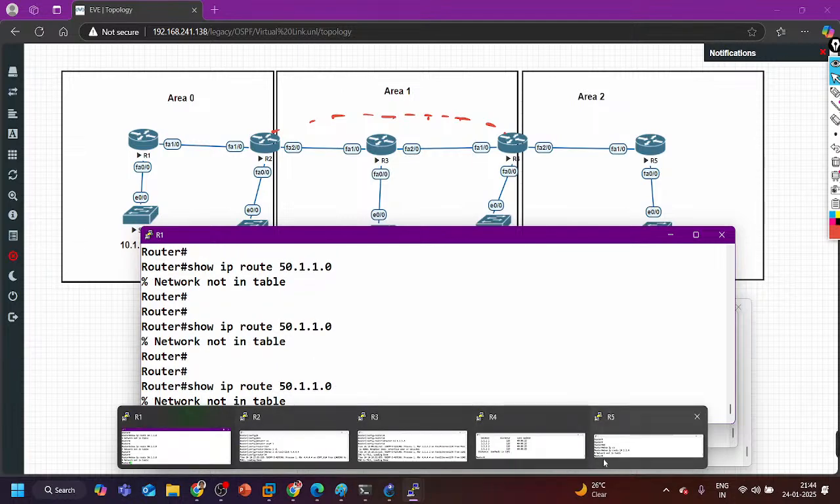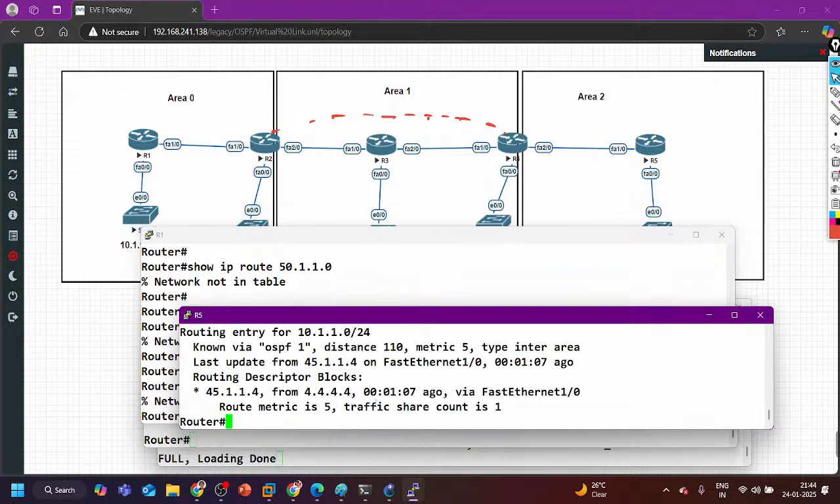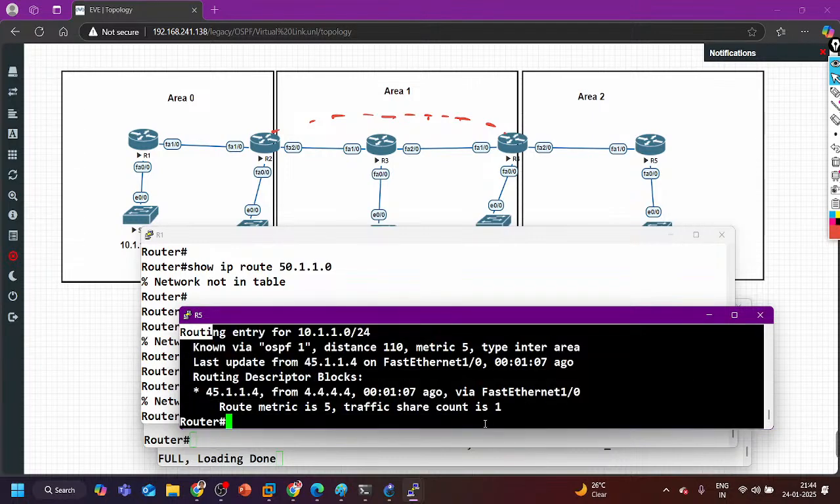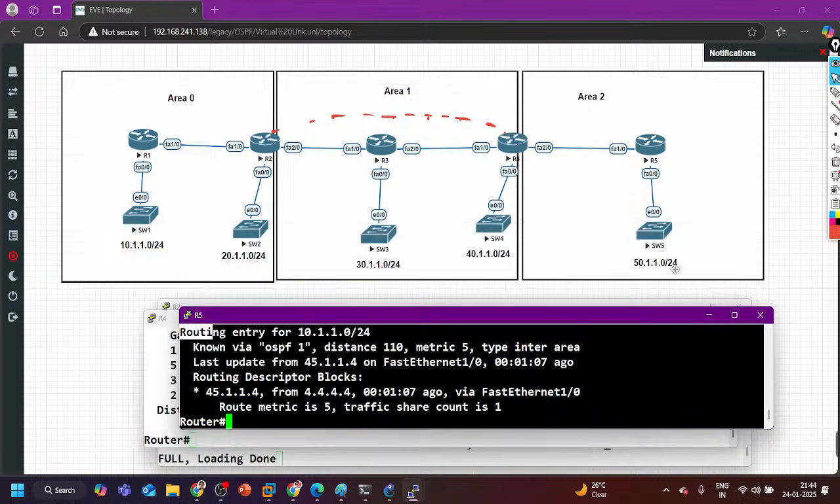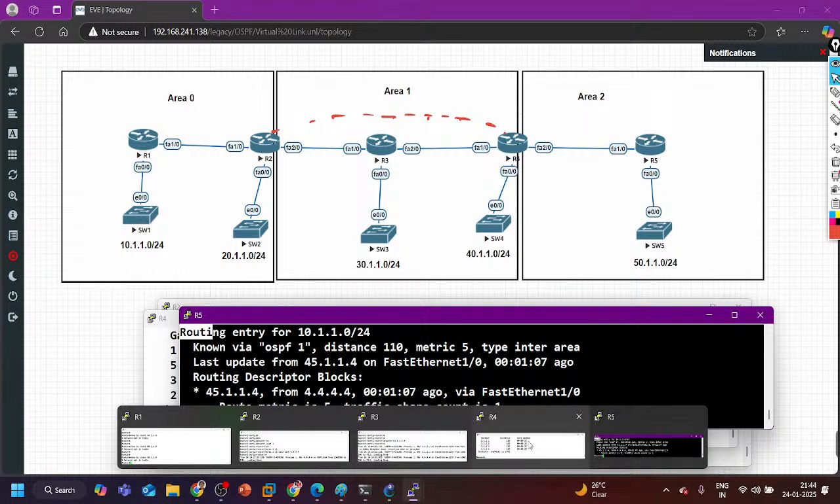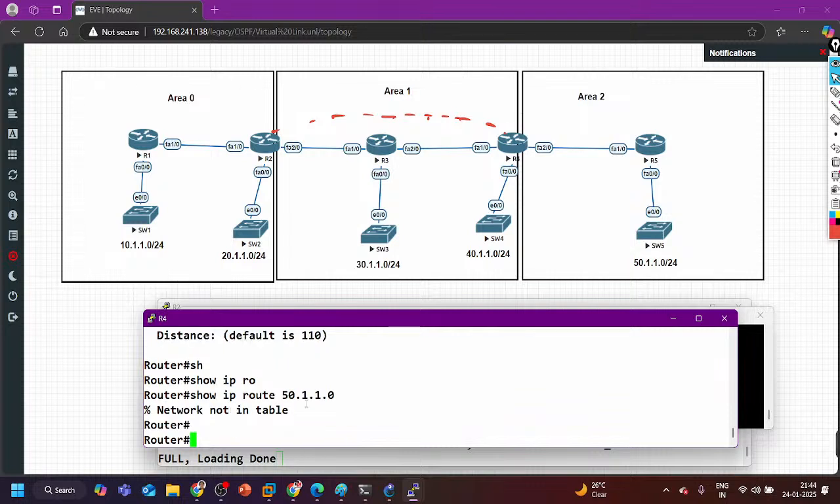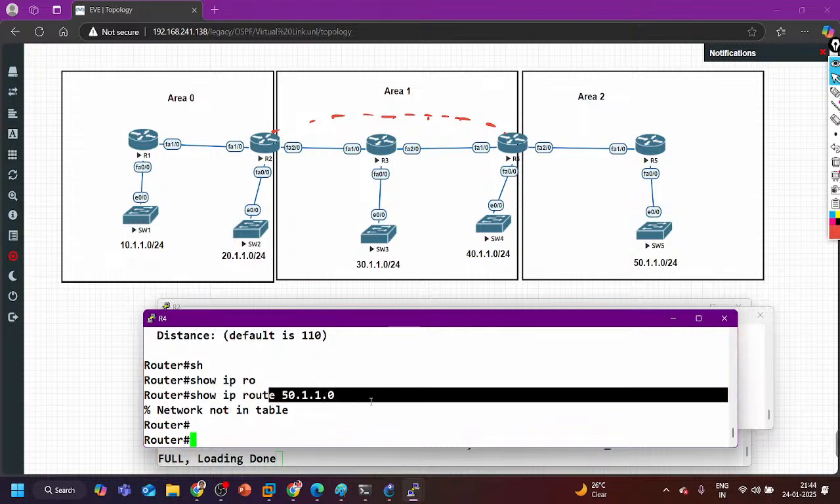We'll troubleshoot it. On router number 5, the 10 subnet is now in the table. The 10 subnet is there in the routing table of router 5, but why is the 50 subnet not there in the routing table of router 1? Let me check the R4 routing table first. Even here we don't have the 50 subnet.